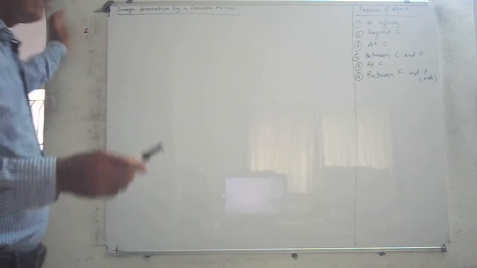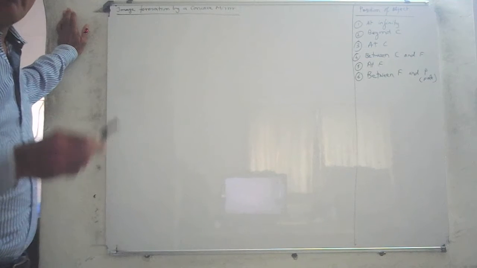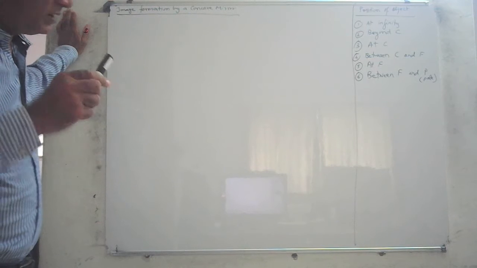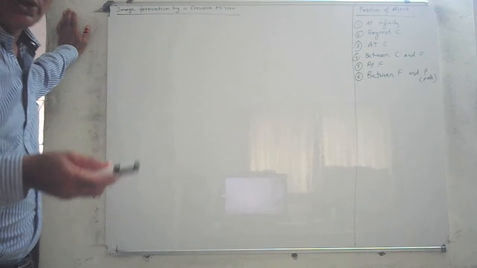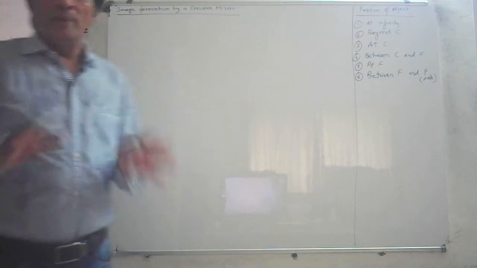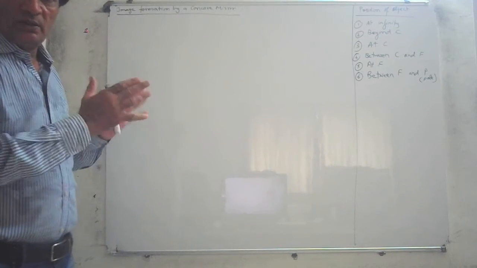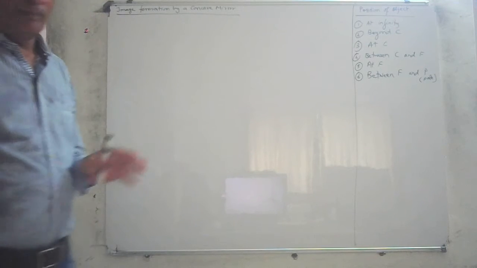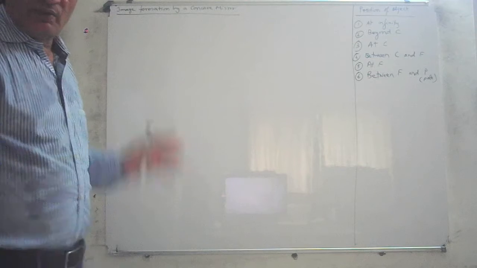Yesterday we discussed a few things about reflection of light. I told you chapter number 10, first chapter of physics, light, reflection and refraction. That's the chapter's heading. And this chapter is divided into basically two parts. The first part deals with reflection and the second part deals with refraction. And we were doing the first part, that is reflection.